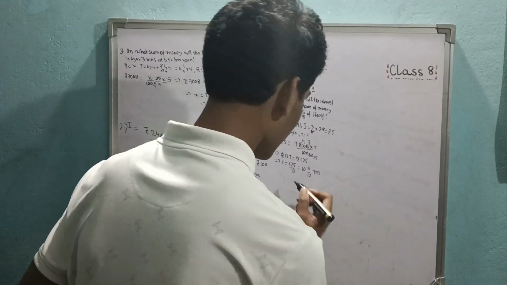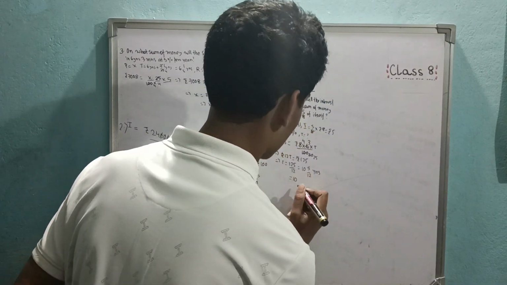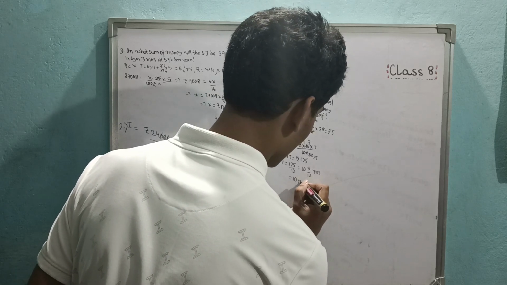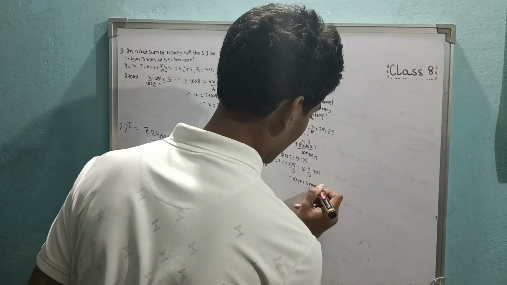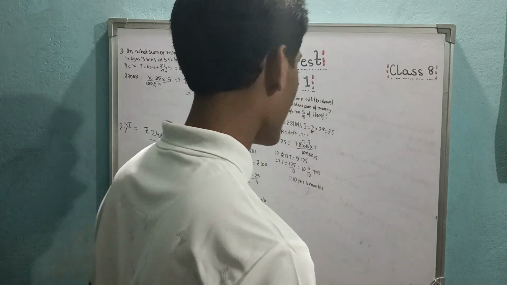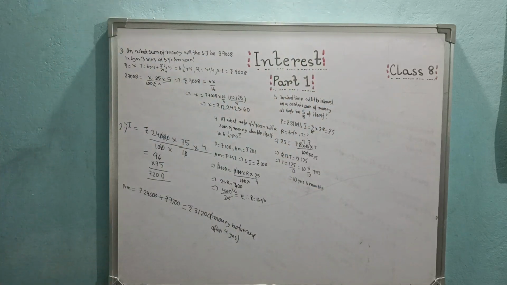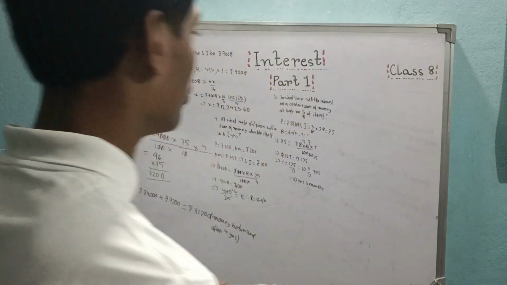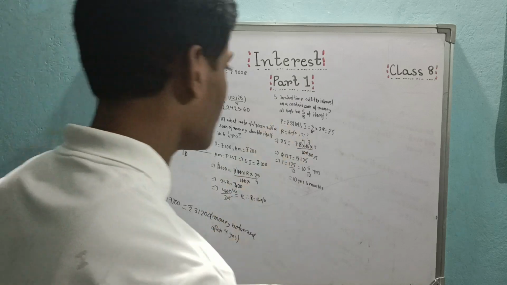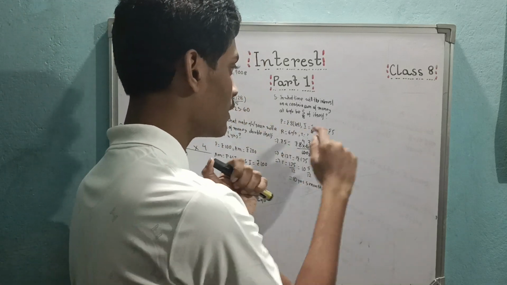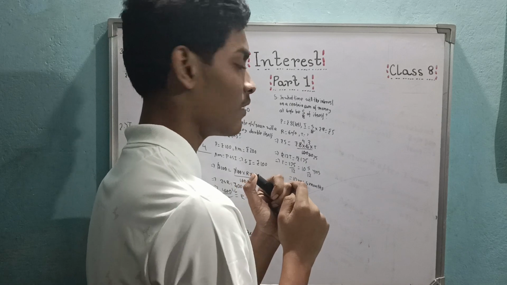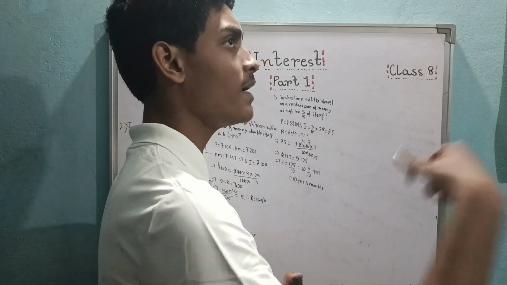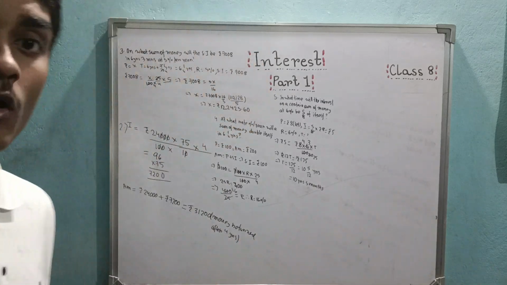And this can actually be written as 10 years, 5 months. Right? 5 months means 5 by 12 years. So see how easy it is. The sum may look hard to you, but be clever. See why I took rupees 8? Because if I take rupees 8 as principal, the interest will be 5 by 8 into rupees 8, rupees 5. No decimals. If I take 100, then 5 by 8 into 100 will be a decimal figure. Why go for it?